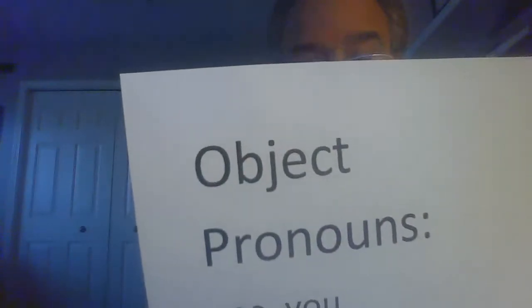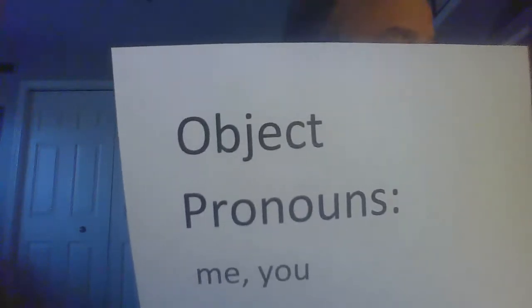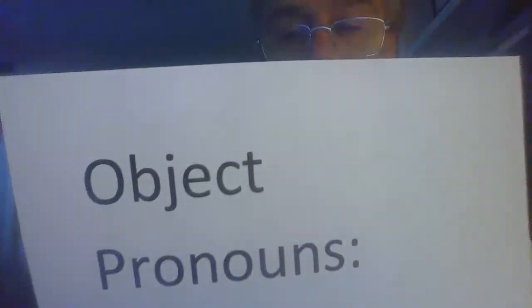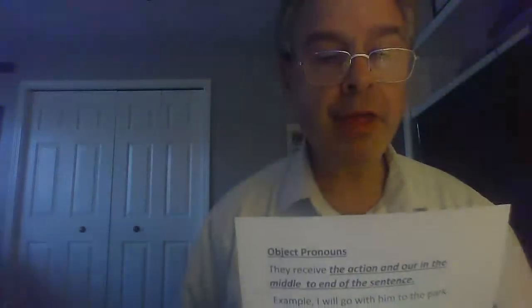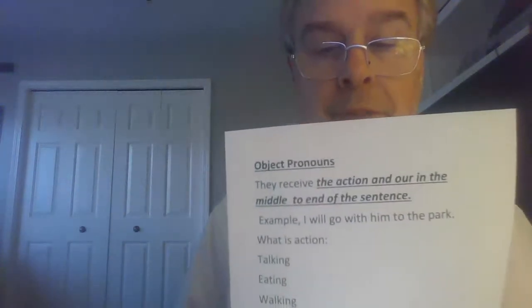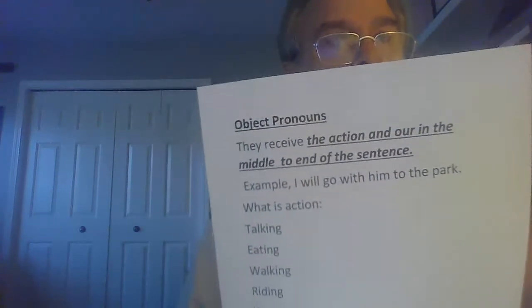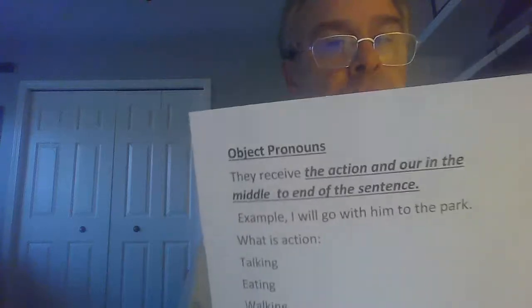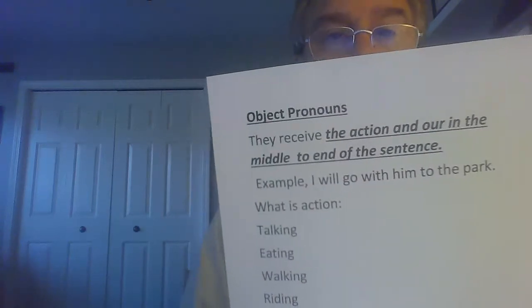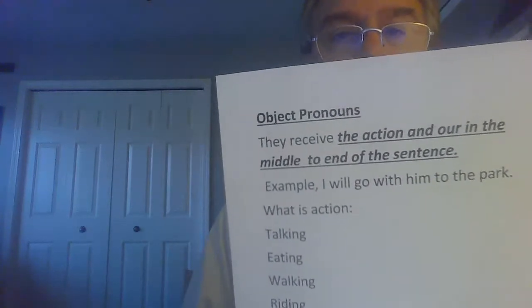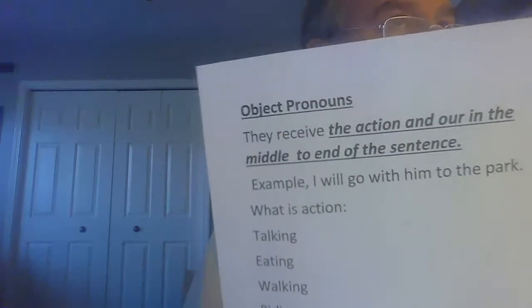You can see them right here. Again, me, you, them, us, her, him, and whom. I will go with her. But then we have to think about the object pronouns. Number one, they're usually at the middle to the end of the sentence. Number two, it will tell you what action,